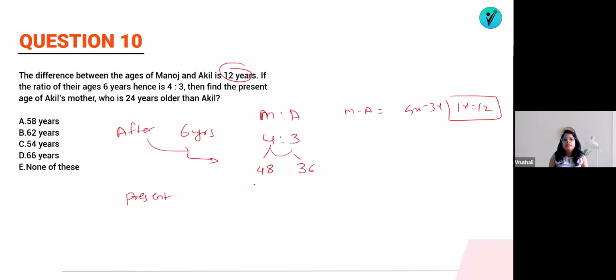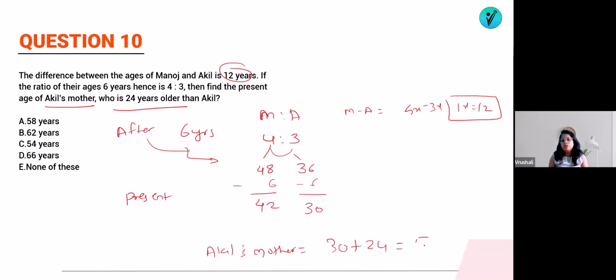Present ages will be equal to the ages after 6 years minus 6. So present age will be minus 6, minus 6. So this will be 42, this will be 30. That means Akhil's present age is 30. And they are saying to find the present age of Akhil's mother, who is 24 years older than Akhil. So Akhil's mother's age will be equal to Akhil's age 30 plus 24, which is equal to 54 years. So option number C is the answer. That's it. Wasn't it easier?